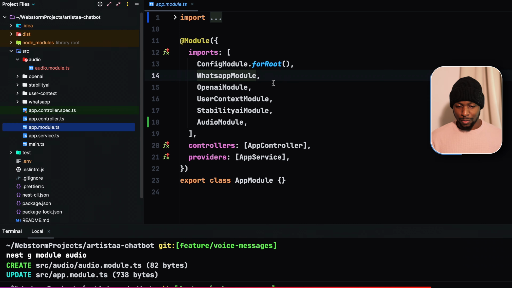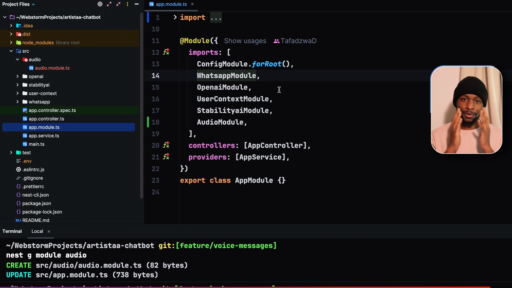As you can see, our module has been automatically imported in our application module, meaning to say it's now available to use application-wide. If you want to gain a deeper knowledge on how this works, I would recommend the first video of this series where we dived deeper into how Nest.js works.